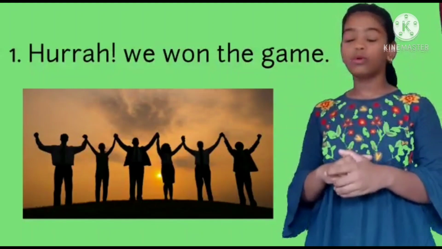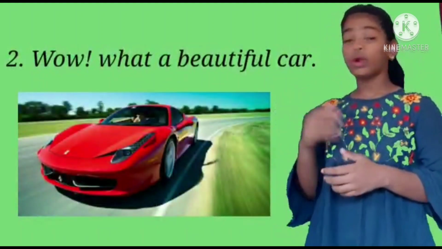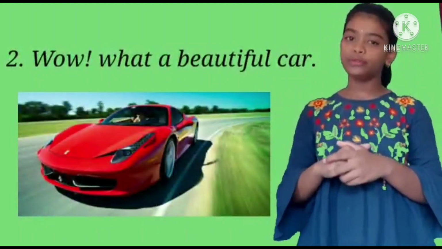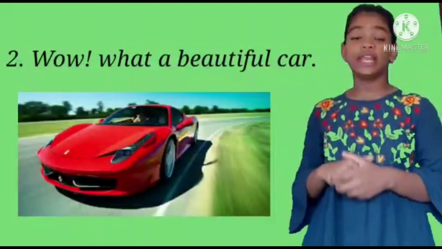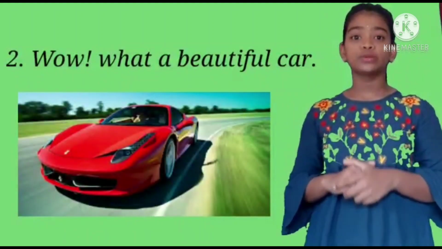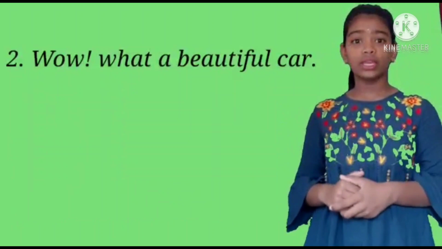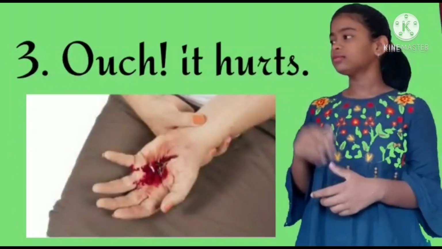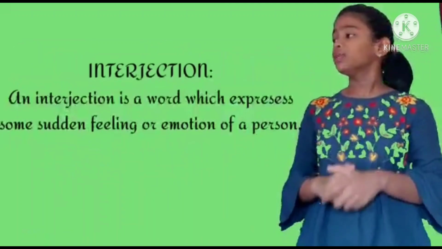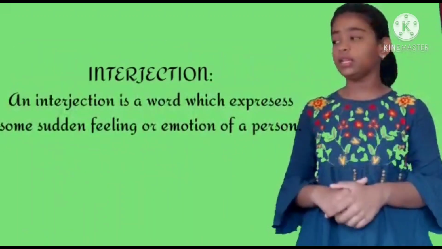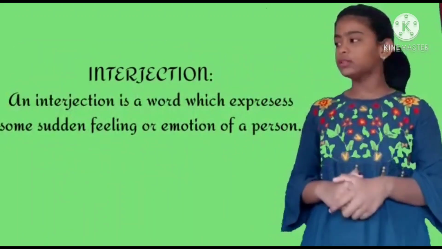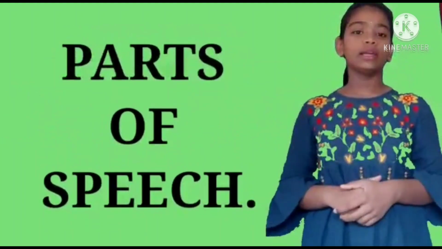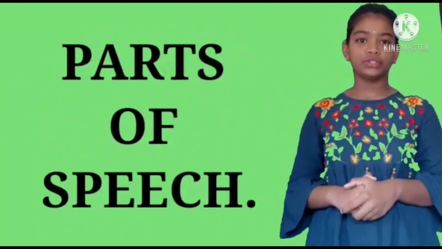Let me give you some more examples of them. Wow, what a beautiful car. Here, wow is an expression of joy. Ouch, it hurts. Here, ouch is an expression of sadness. So, an interjection is a word which expresses some sudden feeling or emotion of a person. Finally, we have covered all 8 types of parts of speech.